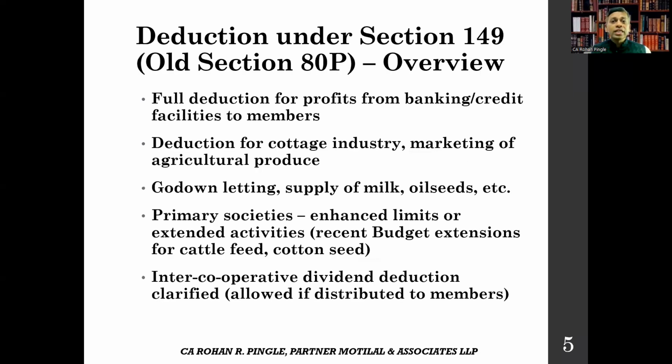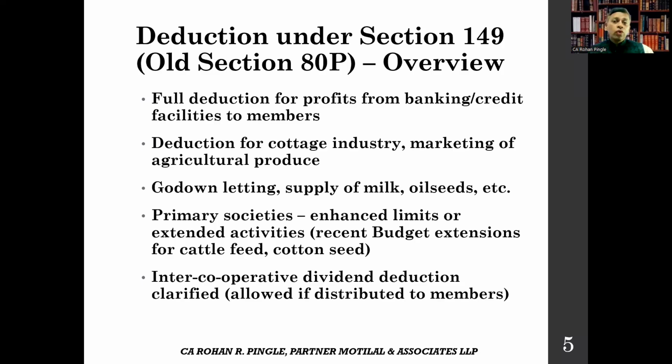Moving further, let's understand the deduction under section 149, corresponding to section 80P of the old Income Tax Act 1961. This is the heart of cooperative taxation. The deduction earlier available under old section 80P is now under section 149. Let me explain with practical examples. A credit cooperative society earns interest from loans given exclusively to its members.